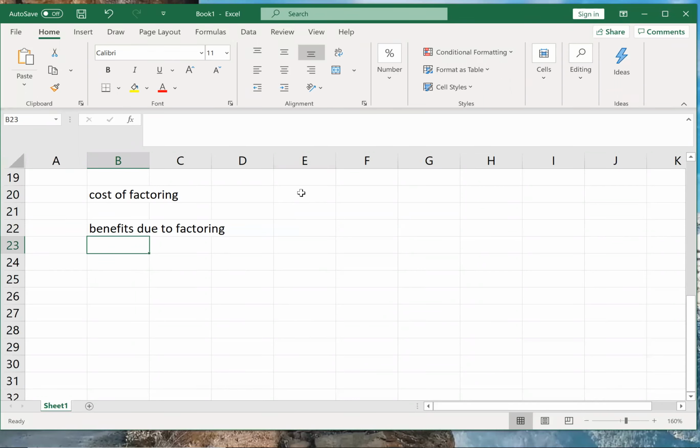Correct? Cost of factoring is simple. What is the cost of factoring? They have clearly given. Cost of factoring is 1.75%. So 16 million into 1.75%.